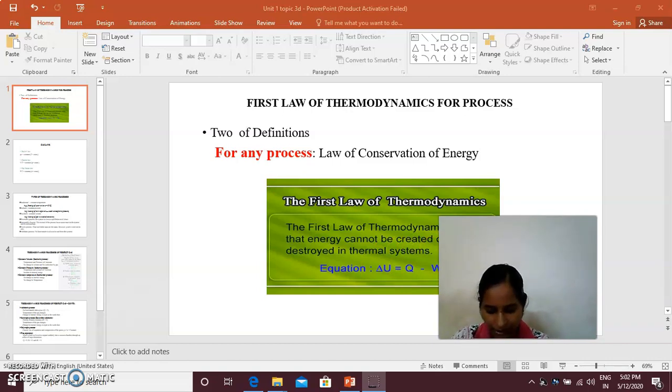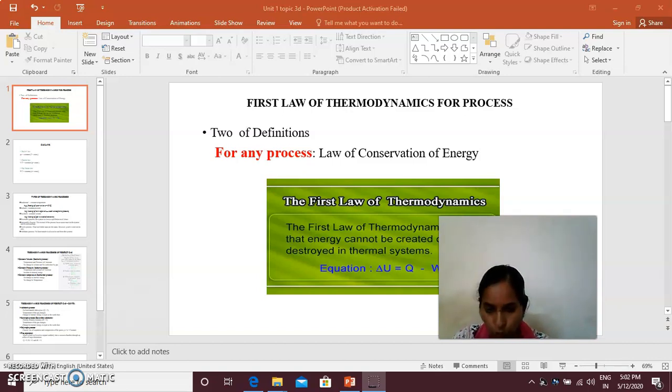Again, we can tell it as: there exists a property of a closed system such that changes in its value during any change of state is given by the difference between the heat supplied and the work done.